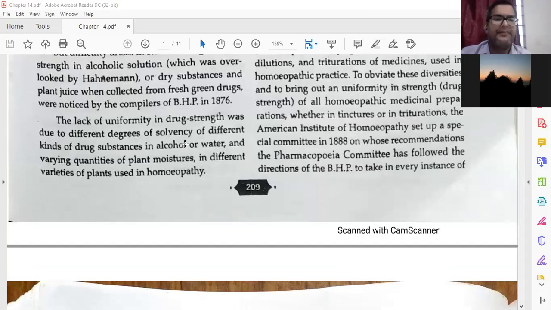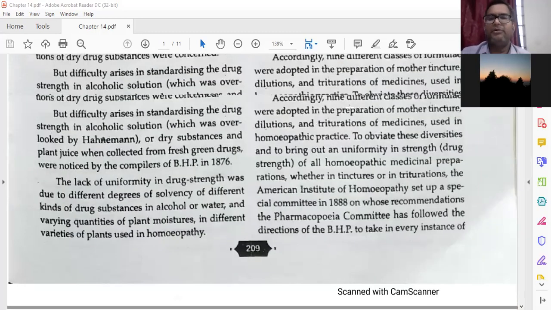Then water, varying quantity of plant moisture in different varieties of plants used in homeopathy. So this is the reason: all the drug materials contain various quantity of juices, various quantity of moisture, and the variety of plant is also very different. So that is one reason behind this. Then we will go to the next part.